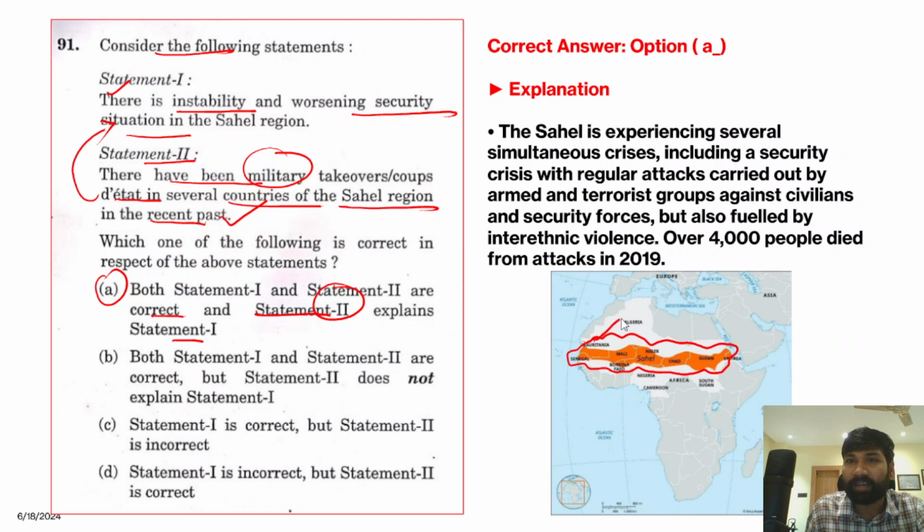This Sahel region has been experiencing several simultaneous crises. These include a security crisis, with regular attacks carried out by armed and terrorist groups against civilians and security forces, also fueled by inter-ethnic violence. Over 4,000 people died from attacks in 2019.